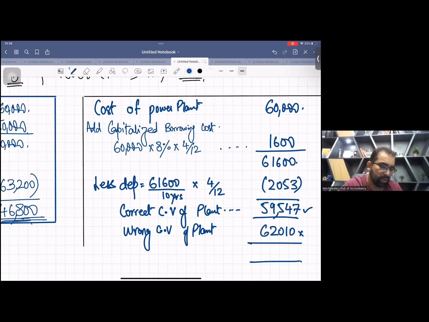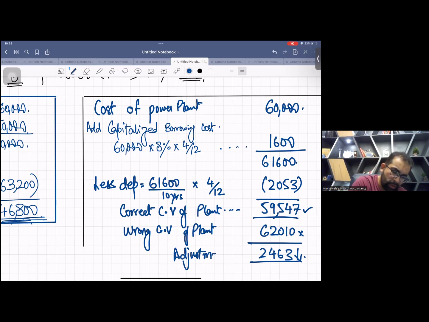How much is the difference? It's 2463. That is the adjustment.